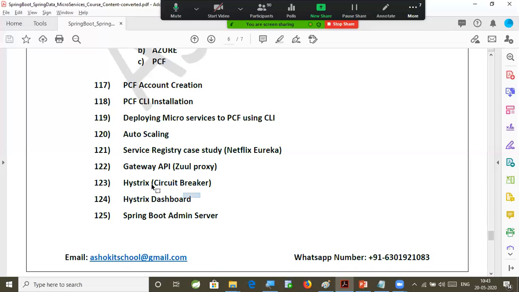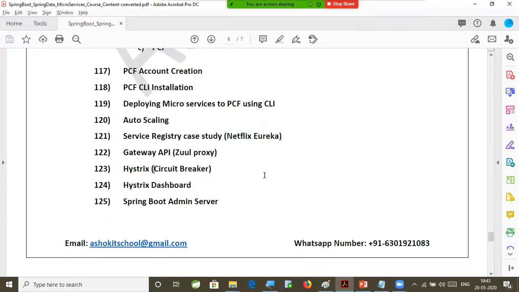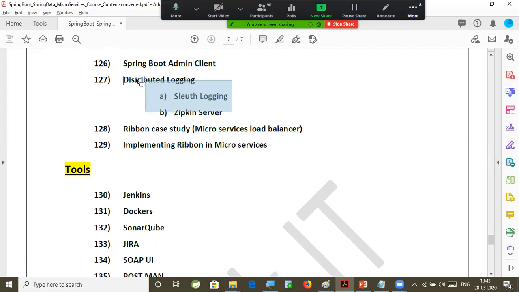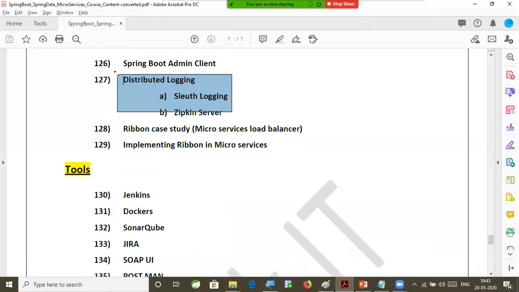So circuit breaker dashboards we are going to understand, and Boot Admin servers and admin clients we are going to understand. Distributed logging we are going to understand, how to perform logging in the microservice based application. Already you know logging, log4j, right? But how we do the logging in microservice based architecture applications, we'll understand. Client-side load balancing we'll understand by using Ribbon. How to use Ribbon in the microservice, how to balance the load at the client side.